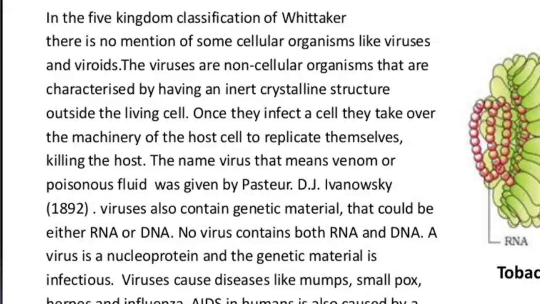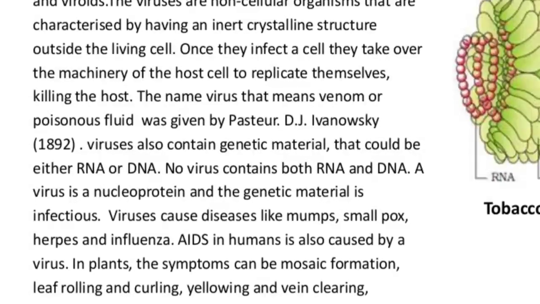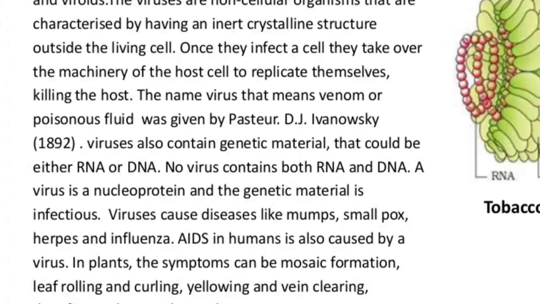Viruses also contain genetic material that could be either RNA or DNA. They are never found together; RNA and DNA are not found together. Either RNA is the genetic material or DNA. No virus contains both RNA and DNA. So a virus is a nucleoprotein, having a nucleic acid and protein, and the genetic material is infectious. The main infectious agent is the genetic material of the virus.